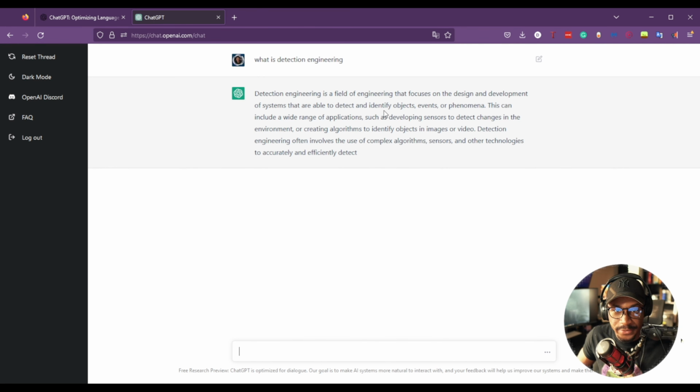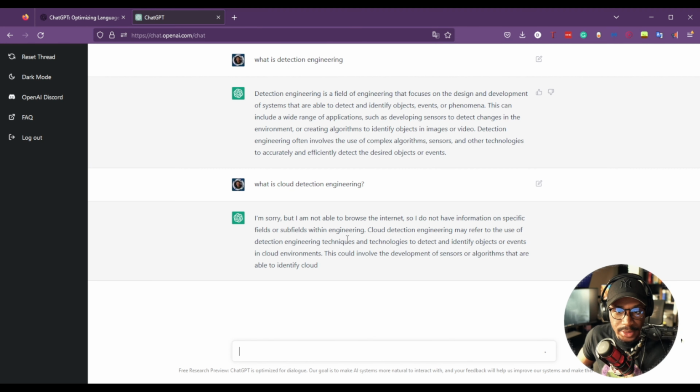It says it's a field of engineering that focuses on the design and development of systems that are able to detect and identify objects, events, or phenomena. Okay, so it's not really tied to cybersecurity, which is good. Let's do cloud detection engineering. So what is cloud detection engineering? Oh, okay.